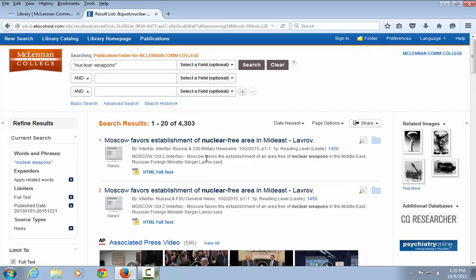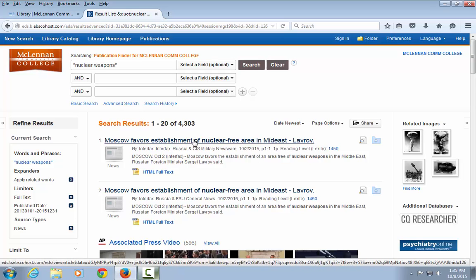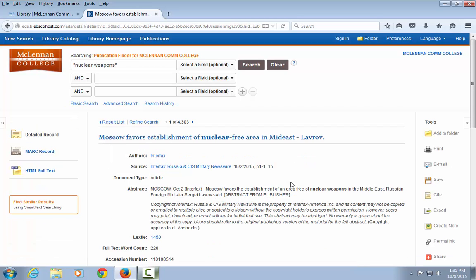Now let's take a look at some of the search results. When you see an article title that interests you, click on the title to go to the detailed record page. Use the links to the full text included within the article record. Some will link out to another database, and some full text articles will show up directly in the Discovery Search